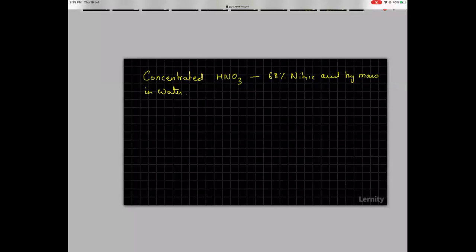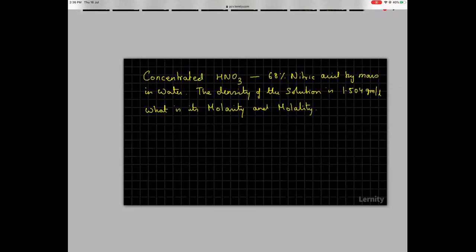The density of the solution is 1.504 grams per liter. What is its molarity and molality?